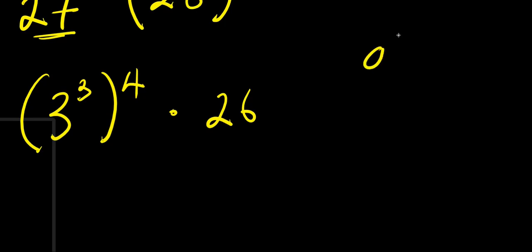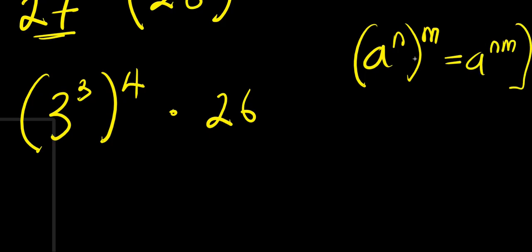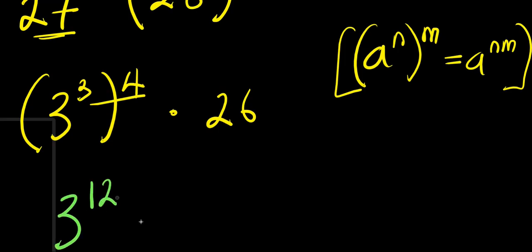Now, if you have a power m to the power n, it equals a power m times n. 3 times 4, this is 12. I have 3 power 12 times 26.